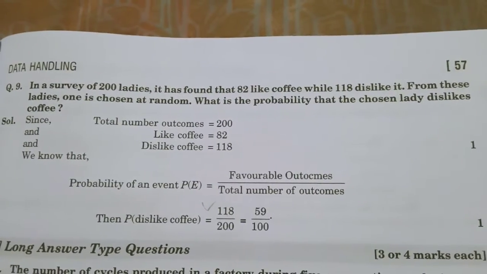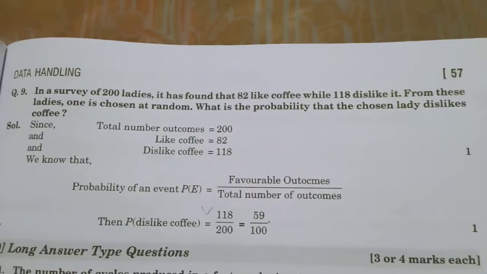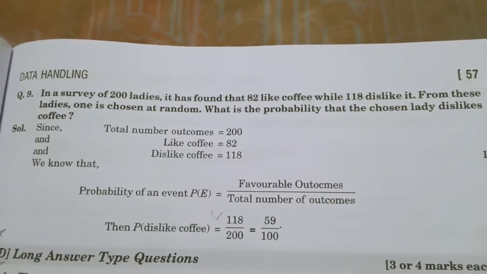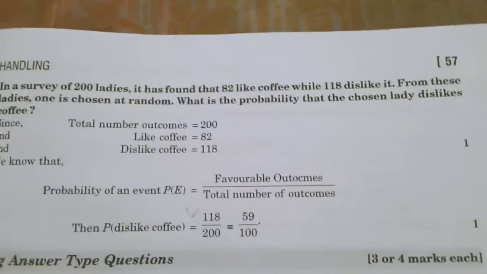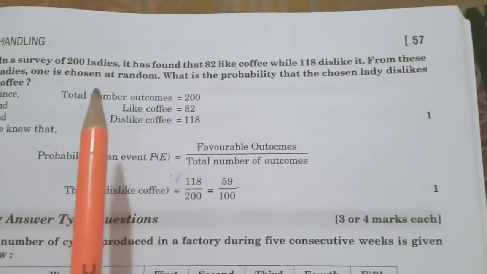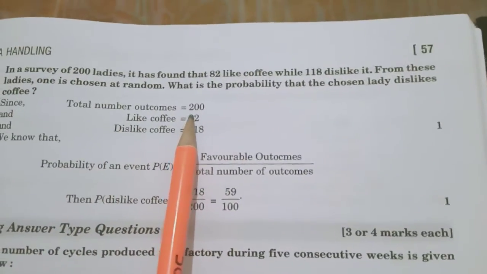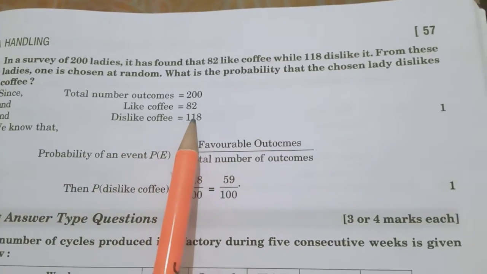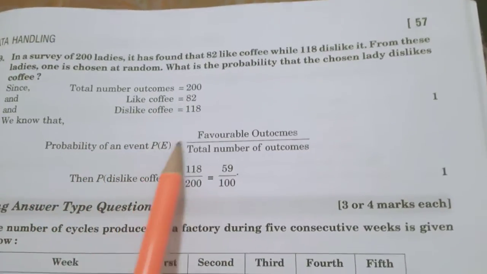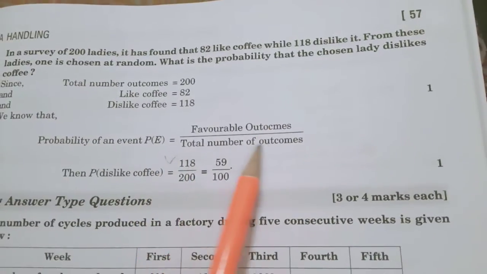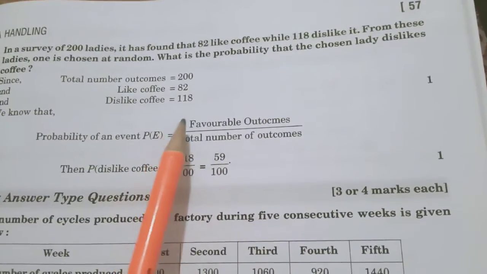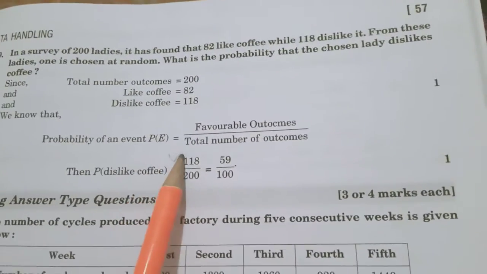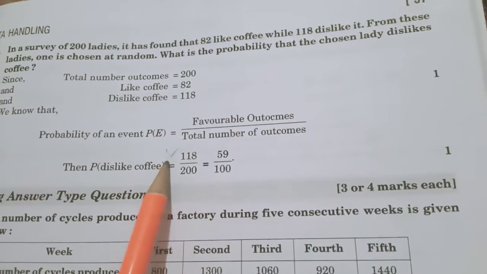From these ladies, one is chosen at random. What is the probability that the chosen lady dislikes coffee? Again collect the data. Total number of outcomes means total number of ladies, 200; like coffee 82, dislike coffee 118. The probability formula is favorable outcomes over total number of outcomes. Make the ratio of these two. Then 118 divided by 200 is the answer.